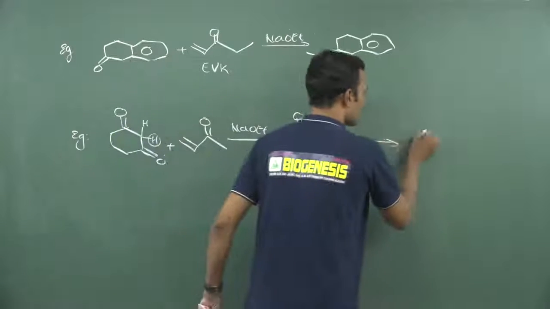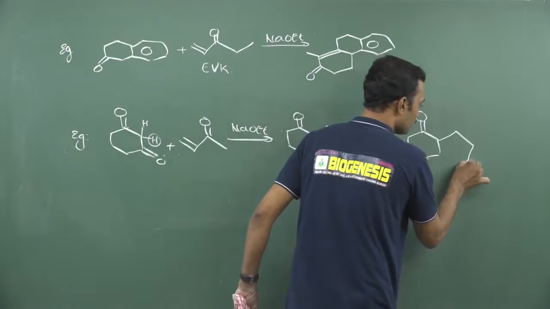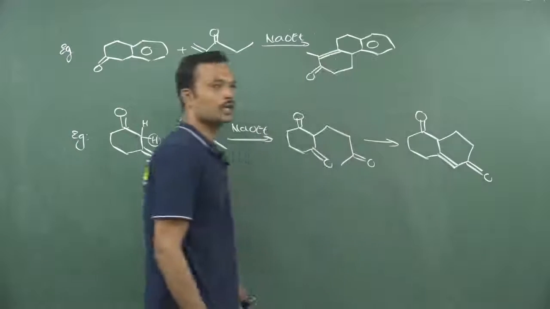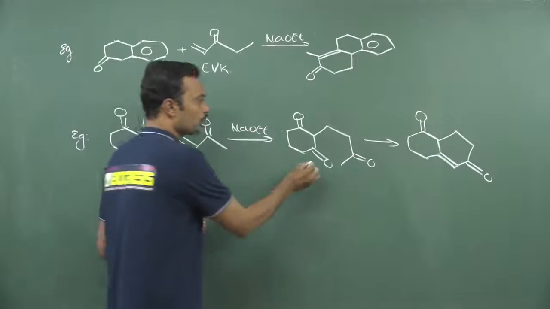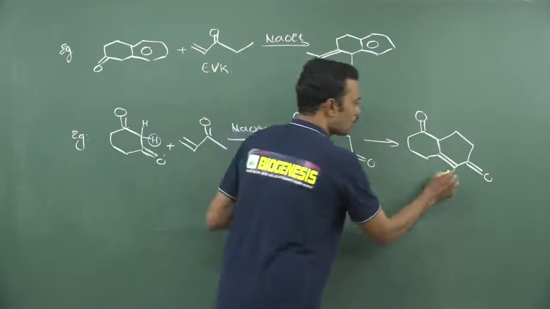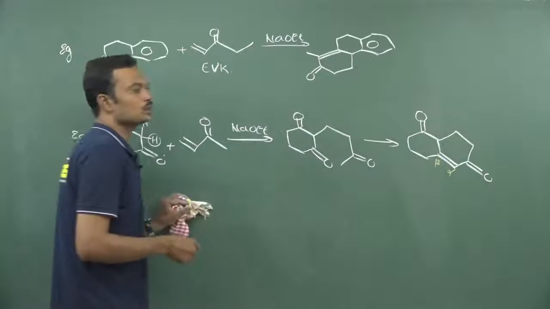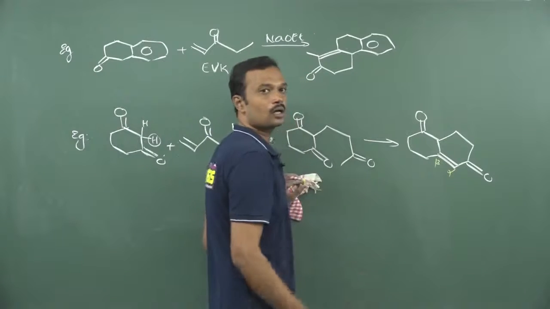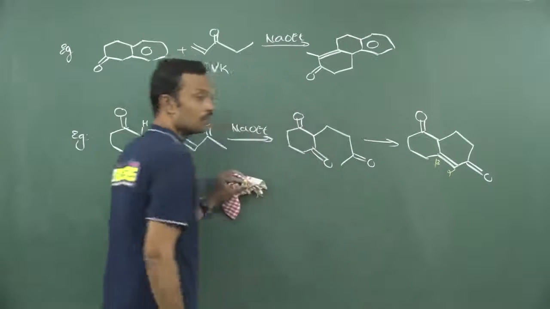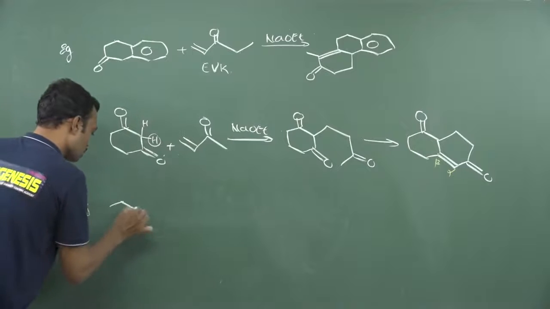So after this, what happens? See, there is a condensation and dehydration that will happen here: 1, 2, 3 and this is 4. Here this is C double bond O, condensation and dehydration. So always remember your condensation dehydration products are very close to carbonyl. So you should always get alpha, beta unsaturated carbonyl compounds. Why? Because conjugation will accelerate the rate of dehydration, meaning you can remove the water molecule very easily if conjugation accelerates it. If there is no conjugation, this does not exist.